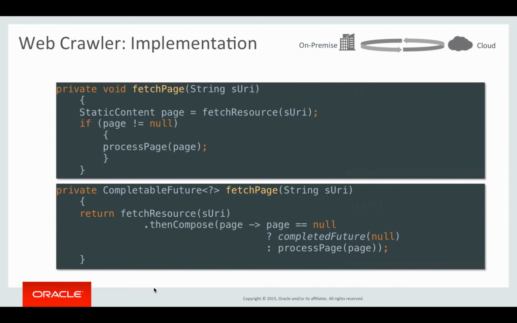Similarly, for the async implementation, we call fetch resource, which again returns a completable future. Once that future completes, if the page is null, we will return a completed future, which is just a convenience method on the completable future itself to return a future that is already completed, in case of broken links. Otherwise, if we did get a page, then we will process the page just like in the previous example, and that will return a completable future again.